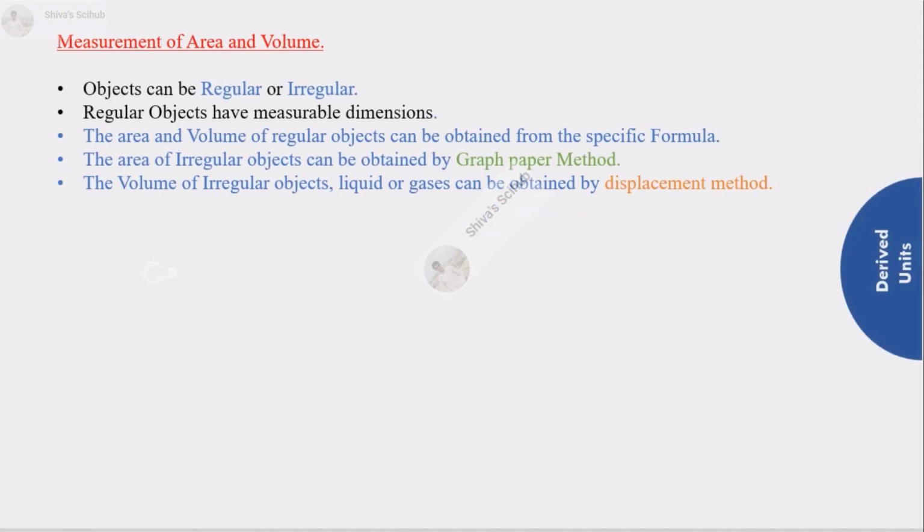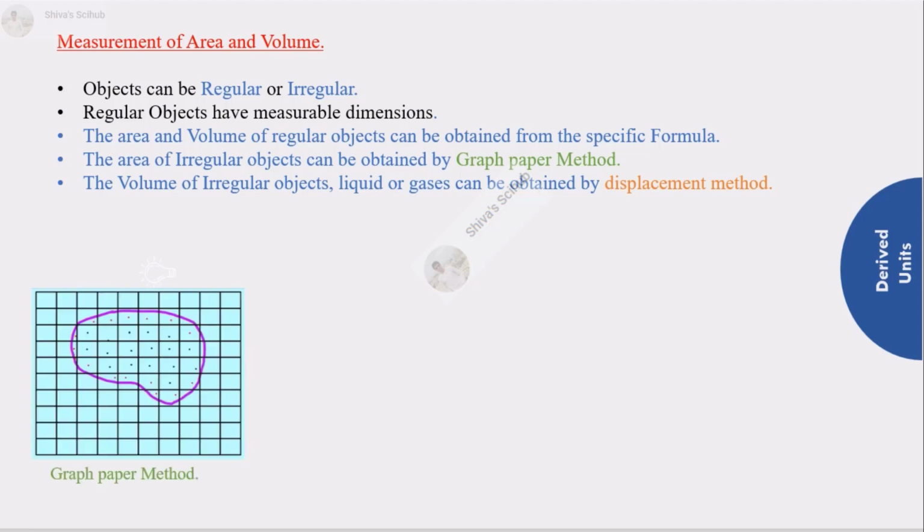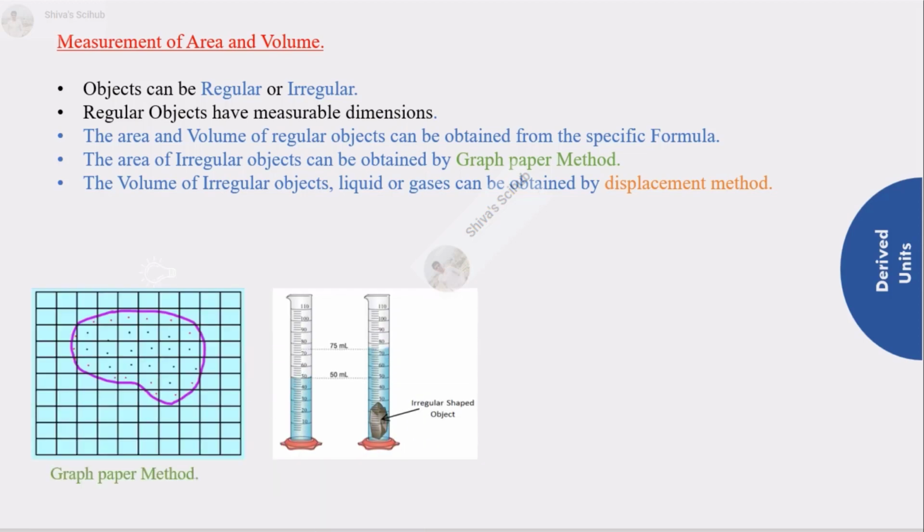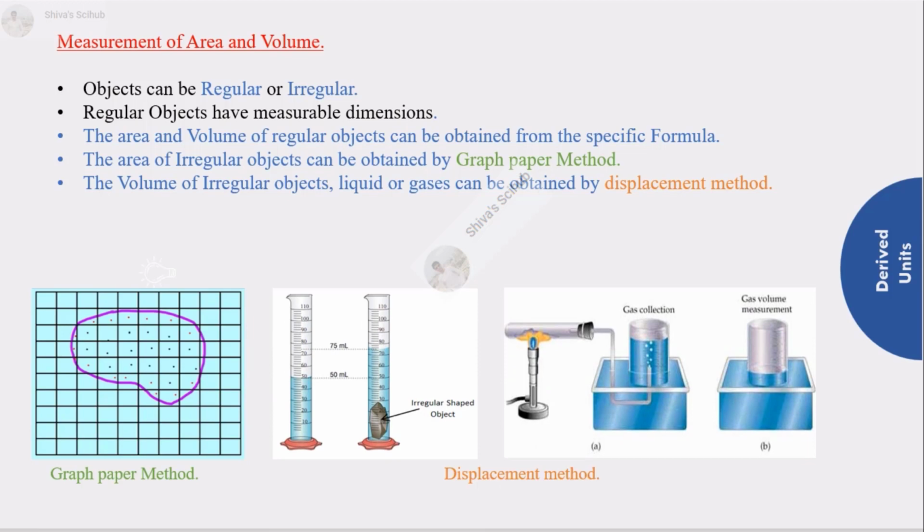This part of the video is intended for class 7, and this explains how we can measure area or volume of both regular or irregular objects. The area and volume of regular objects can be obtained from the specific formula, while it takes several approaches to measure that of irregular objects. The area of irregular objects can be obtained by graph paper method, while their volume can be obtained by displacement method.